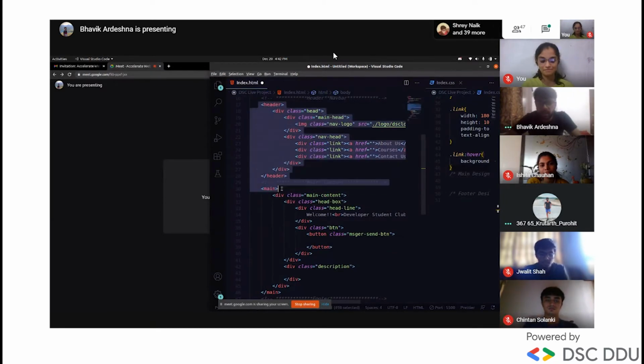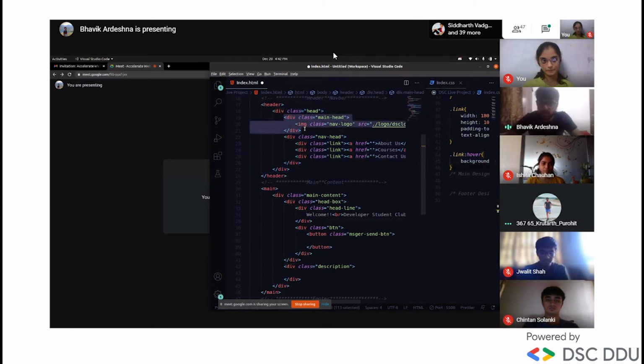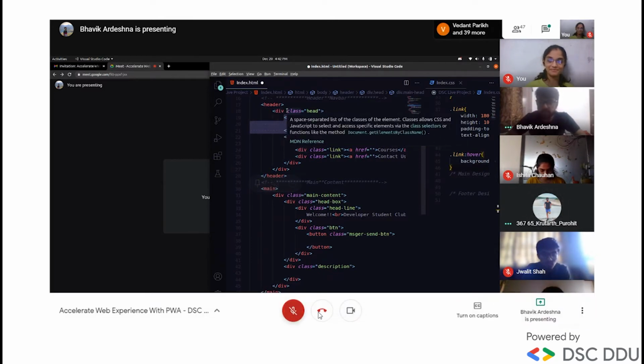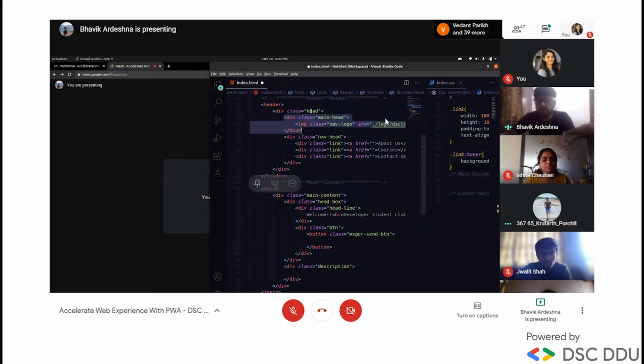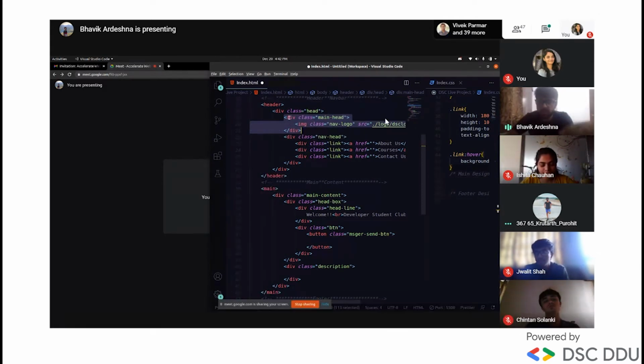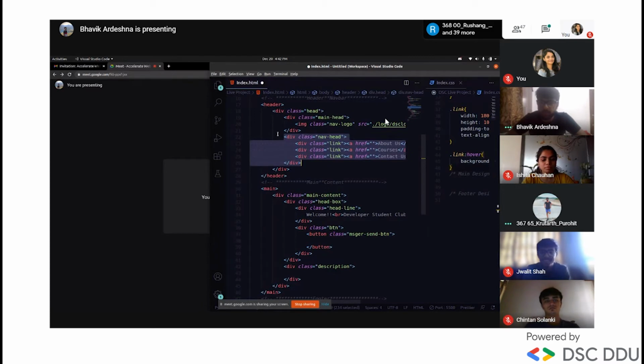Look here in the header, I have given one head tag with class name head, and inside that I have given two div tags, like the first is main head and div head. You can assume that it becomes part of the HTML. If you use a div tag alone, it is worthless. If you give a class name and apply some specific type of design, like mainly flex is applied to the most parent of the div tag. Like here, if you apply flex to the head and you write flex direction as row, then this div tag and this div tag become in a row, no matter what you write inside that. They come in a row.